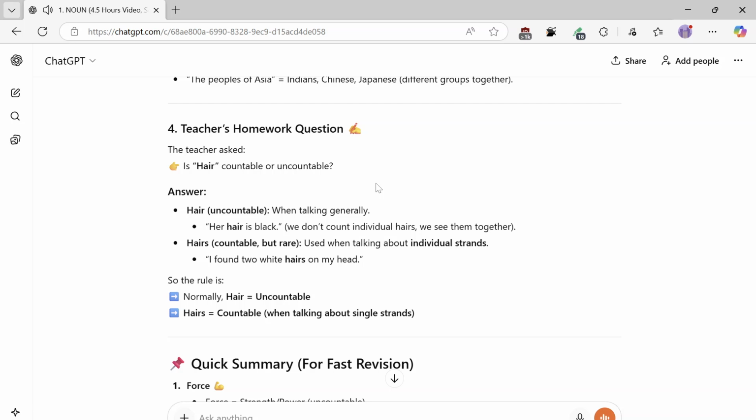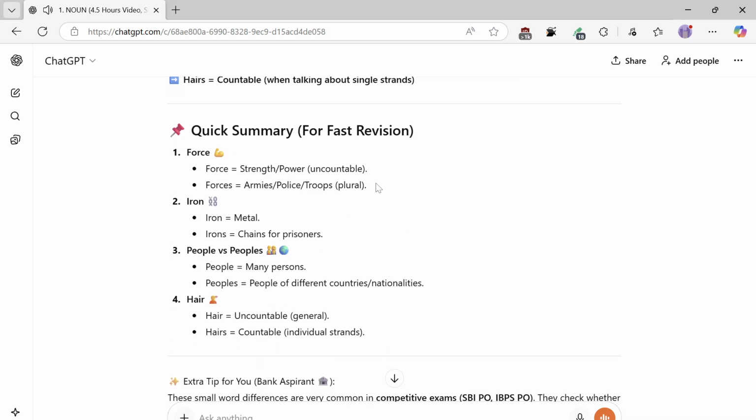Quick summary for fast revision. 1, force. Force equals strength, power, uncountable. Forces equals armies, police, troops, plural. 2, iron. Iron equals metal. Irons equals chains for prisoners.